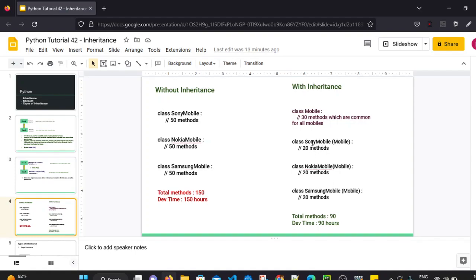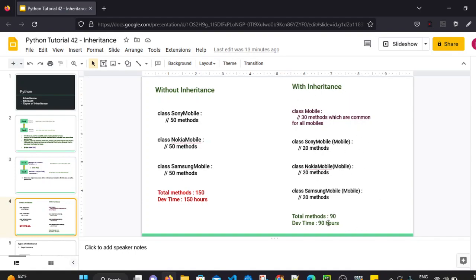We can simply make Sony Mobile, Nokia Mobile and Samsung Mobile children of class Mobile, and by that approach we can simply inherit these 30 methods from class Mobile itself. So in this situation, how many methods will the developer have to write? He will simply write 90 methods. Initially it was 150 methods, but now with the help of inheritance, only 90 methods need to be written,